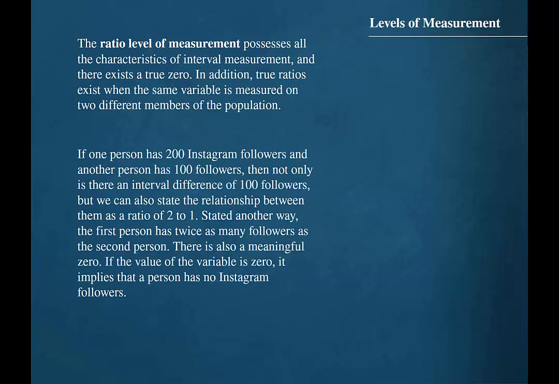If one person has 200 Instagram followers and another person has 100 followers, then not only is there an interval difference of 100 followers, but we can also state the relationship between them as a ratio of 2 to 1. Stated another way, the first person has twice as many followers as the second person. There is also a meaningful zero. If the value of the variable is 0, it implies that a person has no Instagram followers.